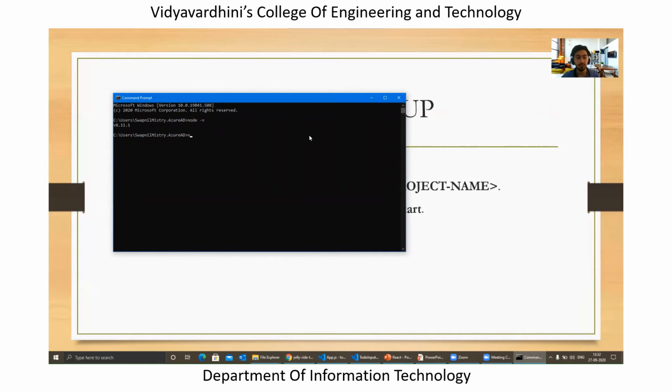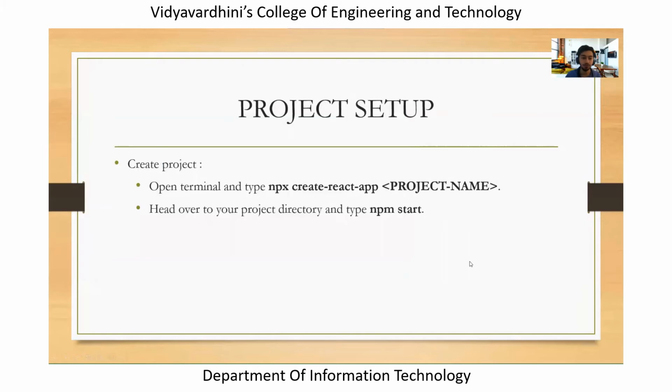And once this is done, you can just write npx create-react-app and your app name. Now in this case, the app name can be the name of the app you want. I'm not going through all these things right now, but we'll be taking a look at the structure later on, and we will also look at what the use of npm start is, right?